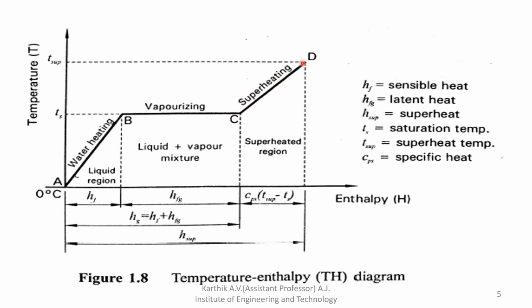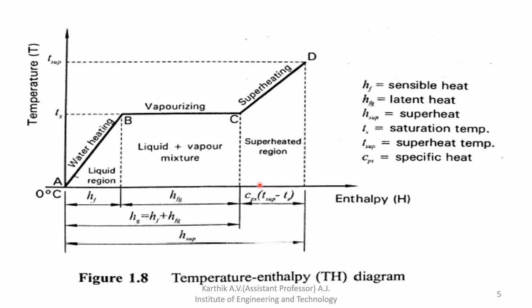So superheat is nothing but the amount of heat required to raise the temperature of dry saturated steam above its saturation temperature, so that the temperature increases to the superheated temperature. The use of superheating is to increase the efficiency and increase the work output.